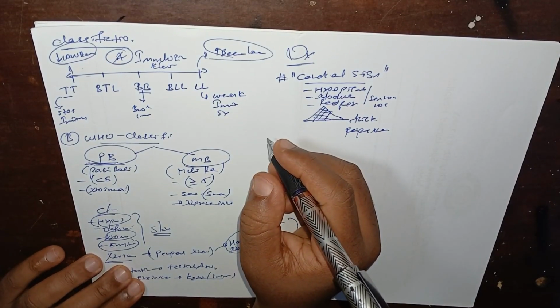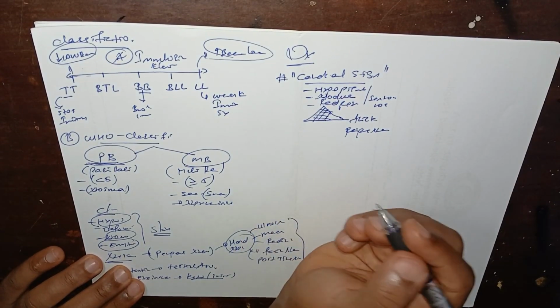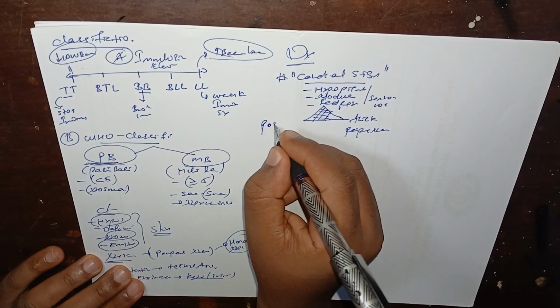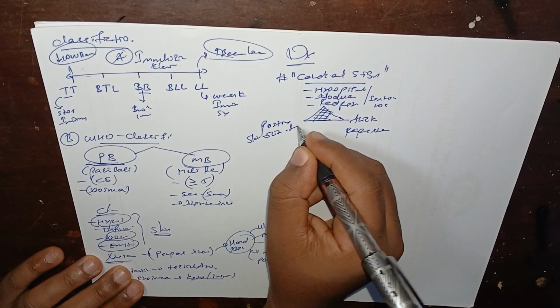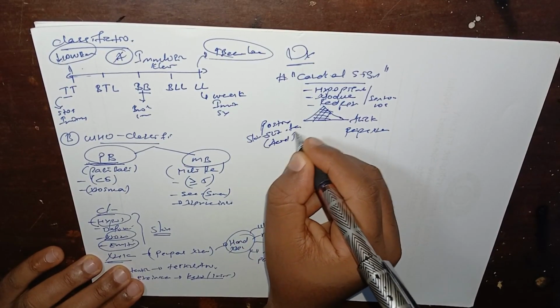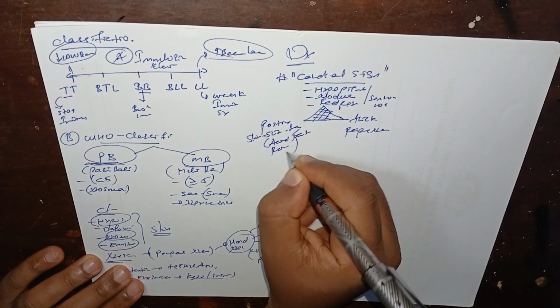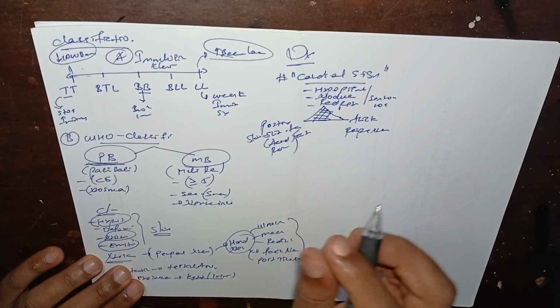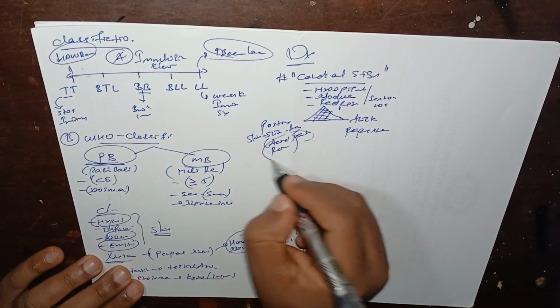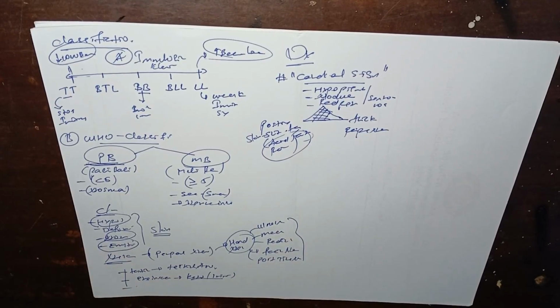And the other most important one is a positive slit skin test, or acid-fast bacilli. You take a sample from the earlobes and put it on a slide, and if you see these acid-fast microorganisms, the likelihood of it being leprosy is high.